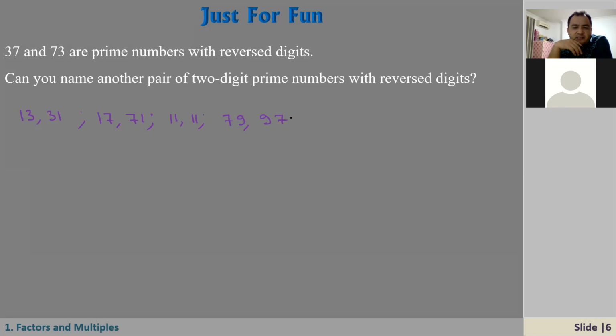Is it a prime number? Yes or no? Does it have less or more factors? One second. I think 97, yes, 79 is a prime number, right? Yes. And also 97 is a prime number.